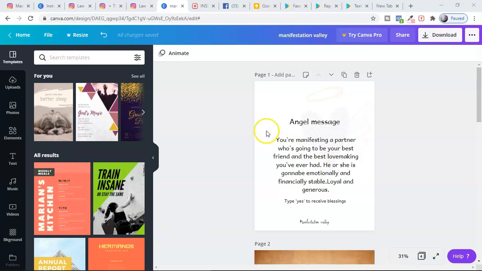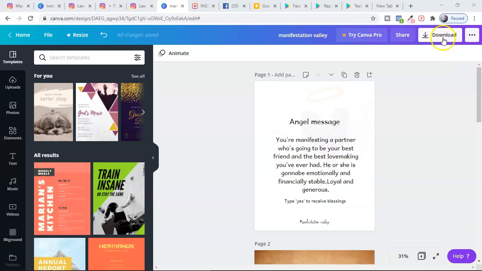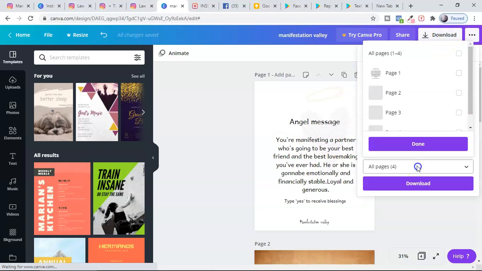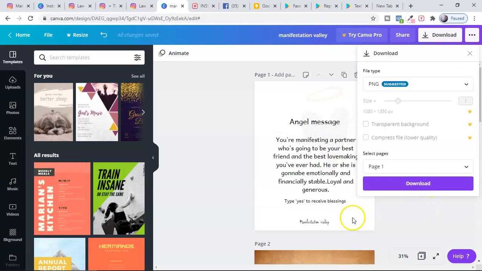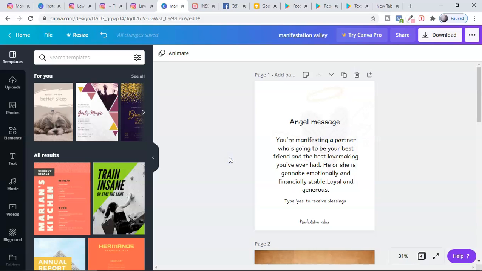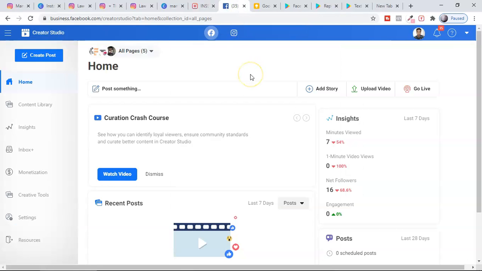Once I remodel the content and all the posts are ready, I'm going to download the post to my device. I'll get to download different pages, but I'm going to download only page 1, and say download here. That's how I download it to my device, and then I'm going to post it on my Instagram. To post or schedule the post on my Instagram, guys, I'm going to use this free tool from Facebook called Creator Studio.